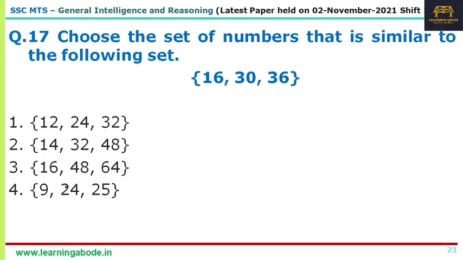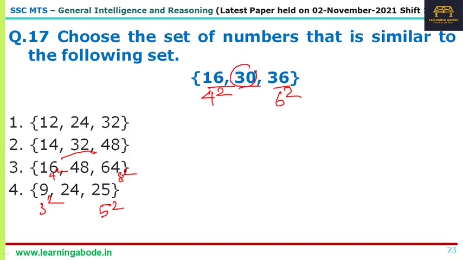Choose a set of numbers that is similar to the following set. Okay, so we have 16, 30 and 36. What is obvious is that 16 is 4 square, 36 is 6 square. So let's look at numbers which are squares. We have 4 square, then 8 square, and here 3 square and 5 square. The other options are not squares. I'm not saying the other options are not the answers, but I'm just trying to understand what is happening here. Now what is 30?